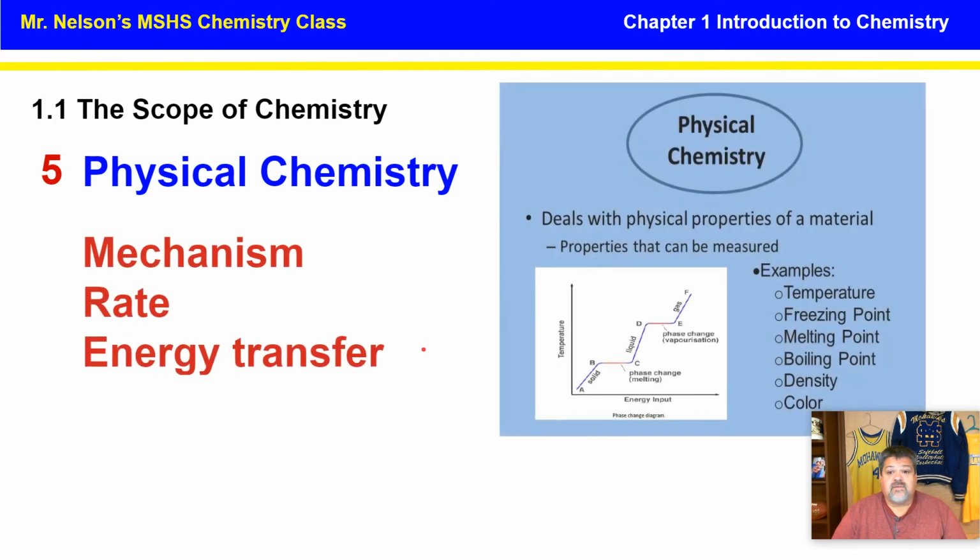Our last one is going to be physical chemistry. Physical chemistry talks about the mechanism, the rate, and the energy transfer during chemical changes. So physical changes can be temperature. That might be the mechanism, how fast it's going to go from one to another, and how much energy transfer there's going to be. That's physical chemistry.